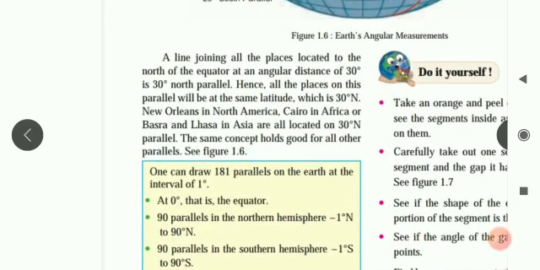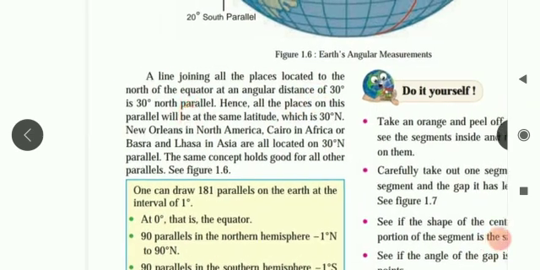A line joining all the places located to the north of the equator at an angular distance of 30 degree is said to be 30 degree north parallel, and hence all the places on this parallel will be at the same latitude, which is what, children? 30 degree north. So New Orleans in North America, Cairo in Africa, or Basra and Lhasa in Asia are all located on 30 degree north parallel. The same concept holds good for all other parallels also.